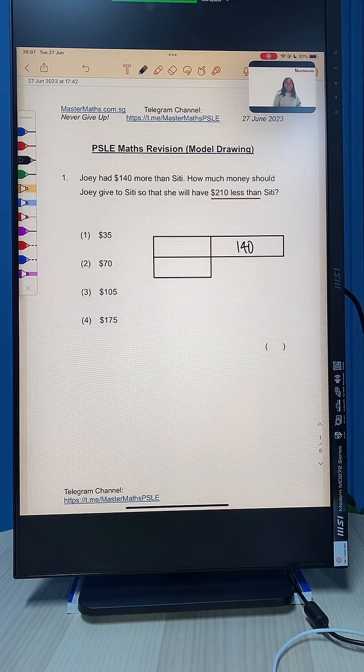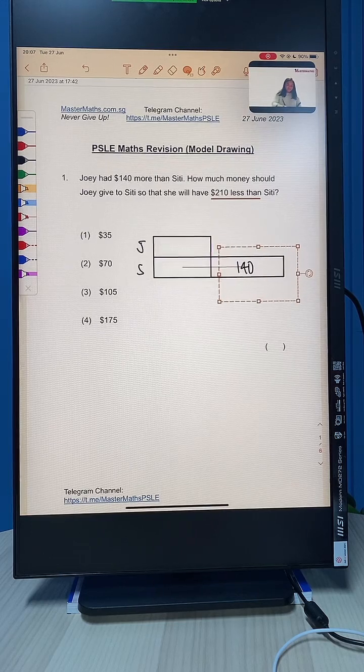Since we want to give some money such that she will have $210 less than Siti, do you think we should give only $140? Definitely not, because it's not enough. If we only give $140, then Joey will only have $140 less than Siti.